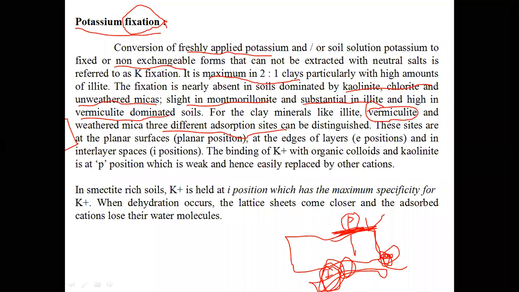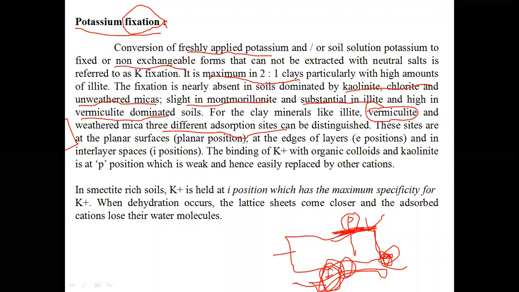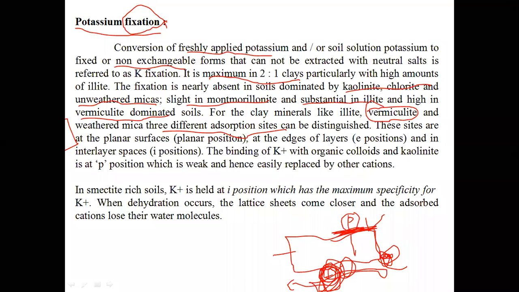So if potassium is present in the interlattice position, if any dehydration occurs, these two sheets will come close together and the cation will be tightly bound in between two layers, which won't be available to the plants, and this potassium ion will be fixed at these interlayer spaces.